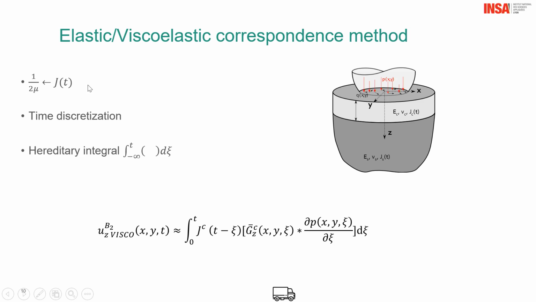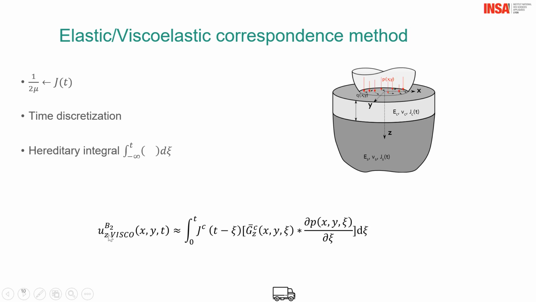Mu and lambda are the Navier coefficients, equivalent to Young's modulus and Poisson ratio. So you have to discretize the problem in time steps. We have to keep in memory what happened in the previous time step, because this is very important for the solution for viscoelastic materials.